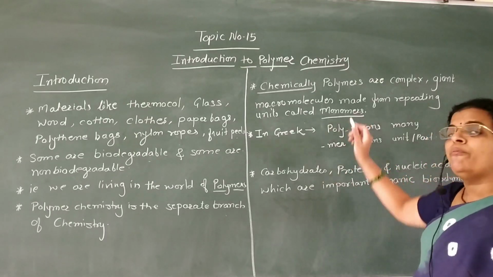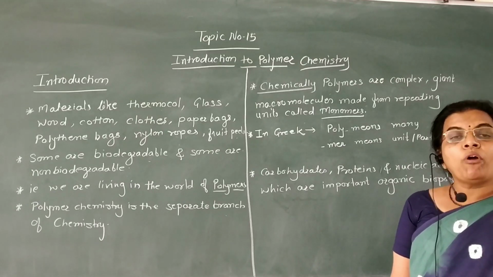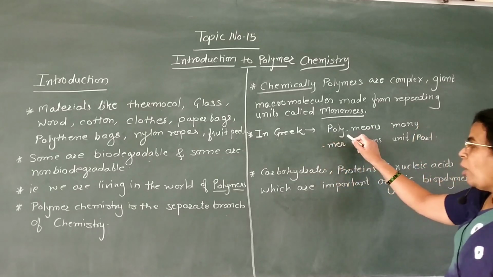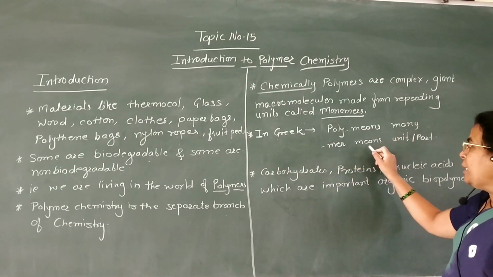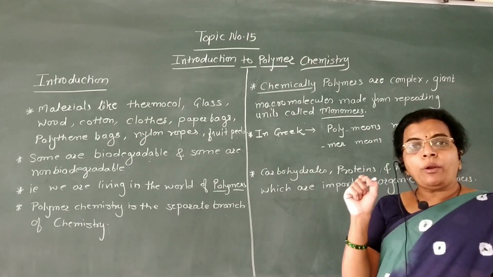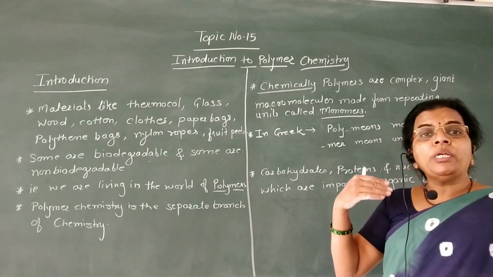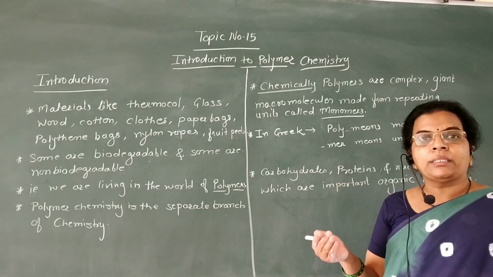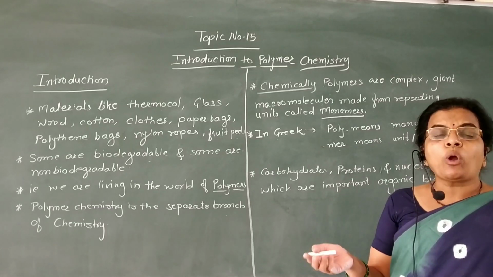And when a number of monomers undergo polymerization, then formation of polymer takes place. In Greek, poly means many and mer means unit or part. Mer means unit or part, one unit or one part. And when a number of these units come together, then they form many parts or many units. Linking of many units takes place. This is called a polymer.